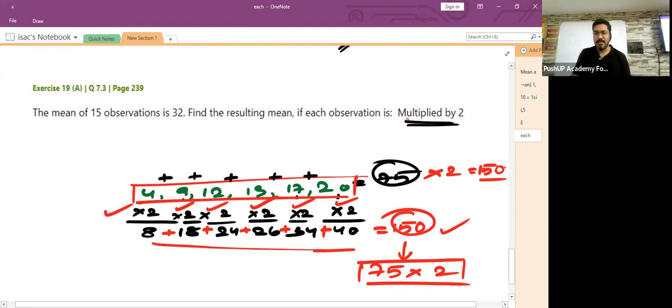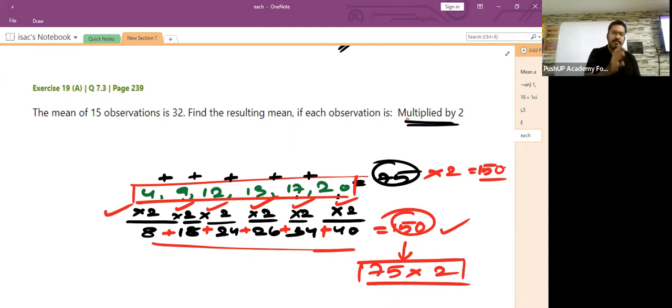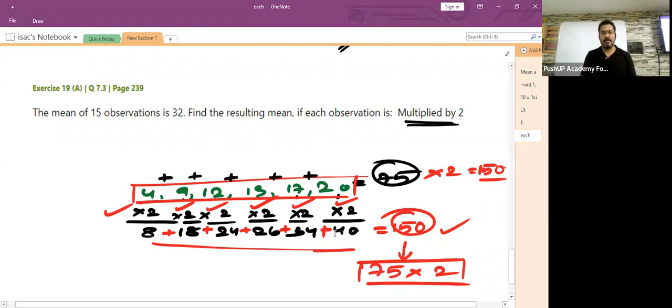So children, what I'm trying to say is that rather than multiplying each and every observation with 2 and then finding the sum of all the new observations, which gives 150, just take the sum of all the old observations. How much was it? 75. Just multiply that 75 with 2 and you get the same answer, which is 150. So children, I am going to apply this concept in solving this sum.